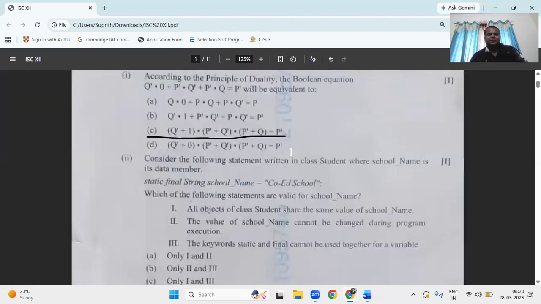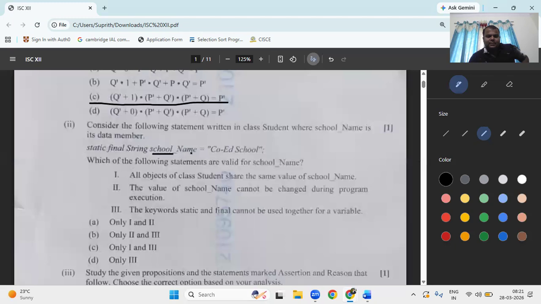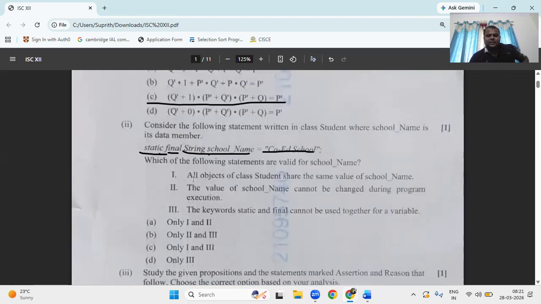Next, second question. Consider the following statement where schoolName is a data member, a member variable, using the keyword static, so no need to create the object. Final means that value you can't change, and the data type is String, and you have stored the co-ed school. Now the question is which is valid for schoolName? All objects of school share the same value of schoolName.